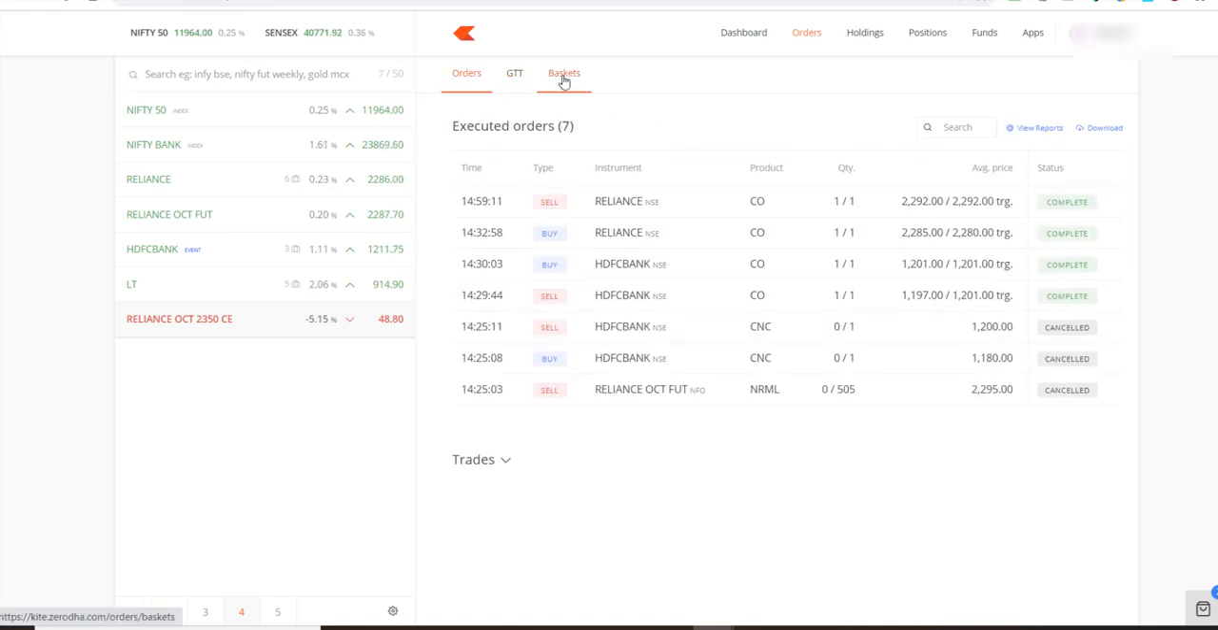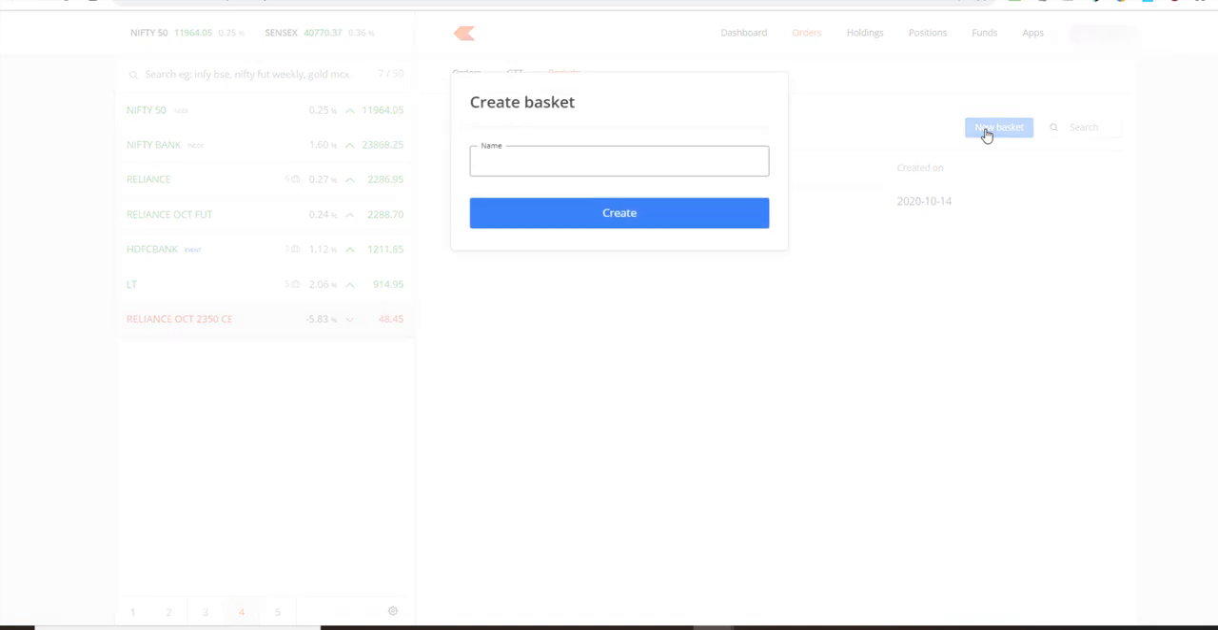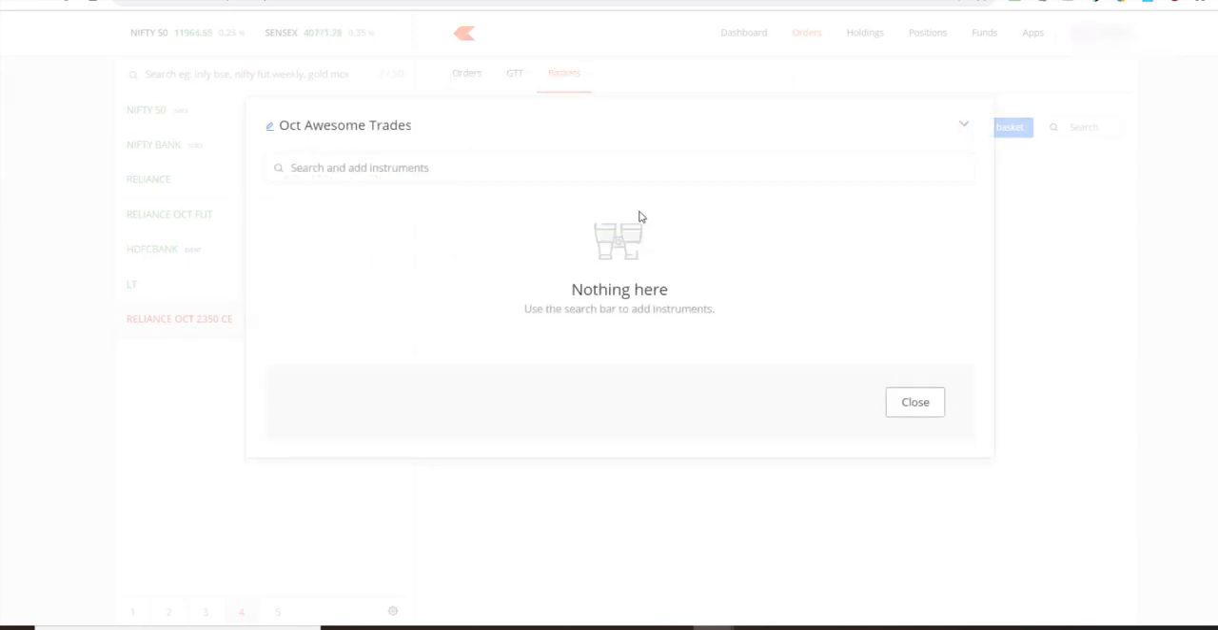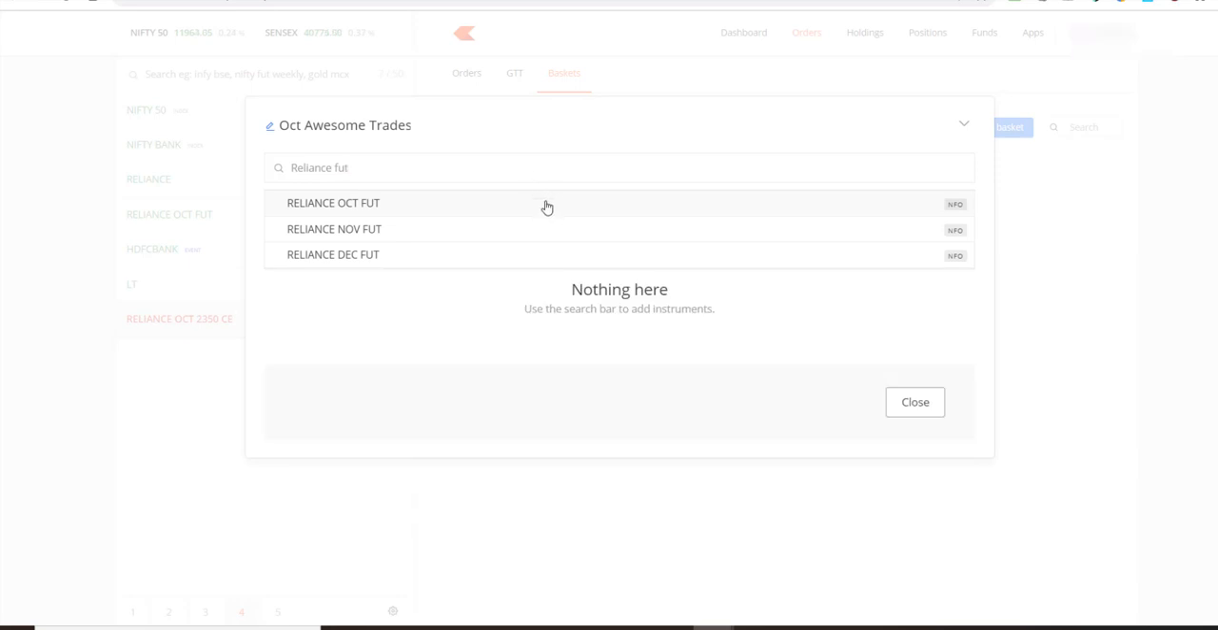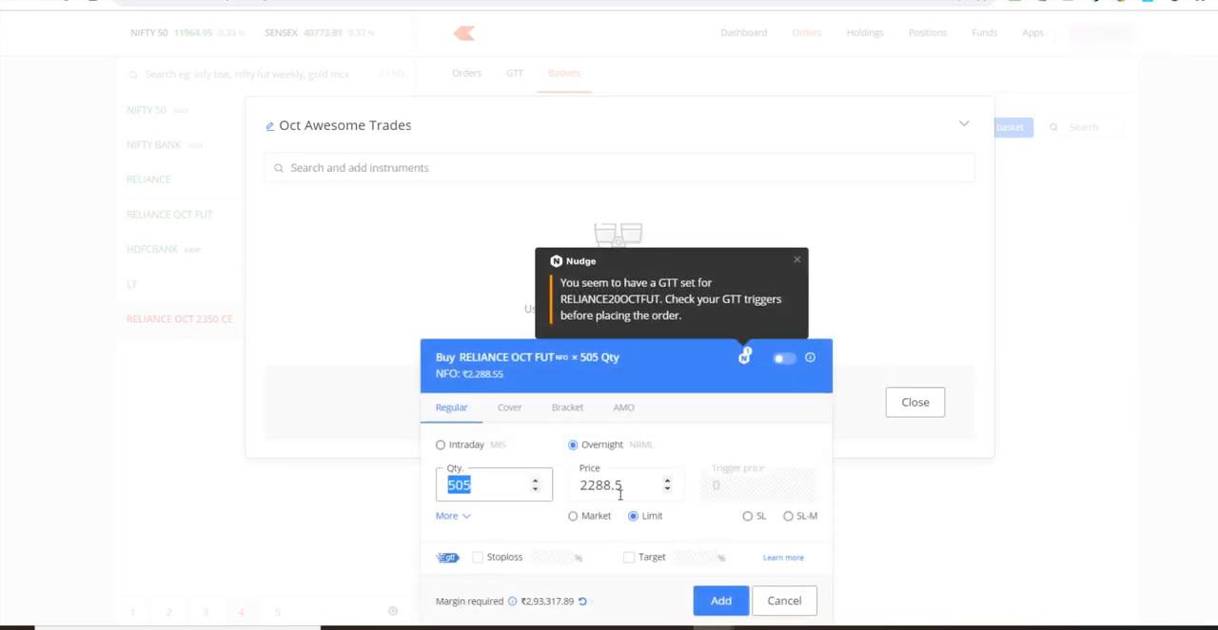Now let me show you a basket order here. Let me show you this new basket. I click on new basket and let's give it a name. Let's say October awesome trades, and I click on create. Now let's say I want to add Reliance October future, and let's say I'm bearish on it for some reason. So what I'll do is I'll sell it. I can click here and turn it into sell, and I want to sell it at, let's say, 2301. This is where I want to sell it, and this is the limit price.